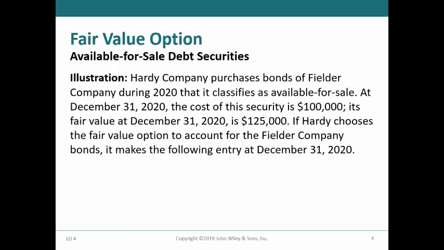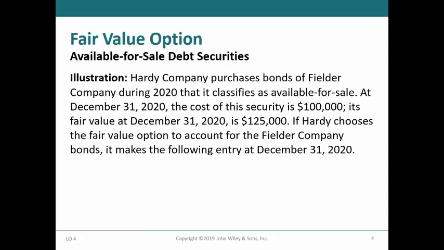To illustrate the fair value option for a debt security, we will consider Hardy Company that purchased bonds of Fielder Company during 2020 that are classified as available for sale. The cost of the securities was $100,000 and the fair value at December 31st, 2020 is $125,000.